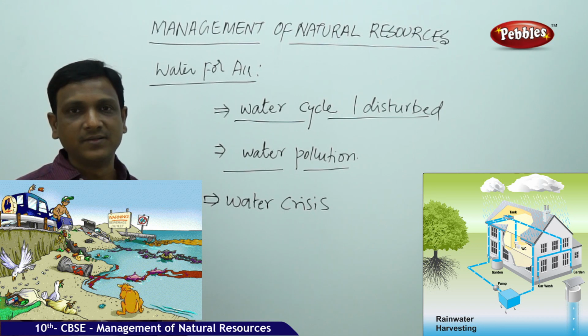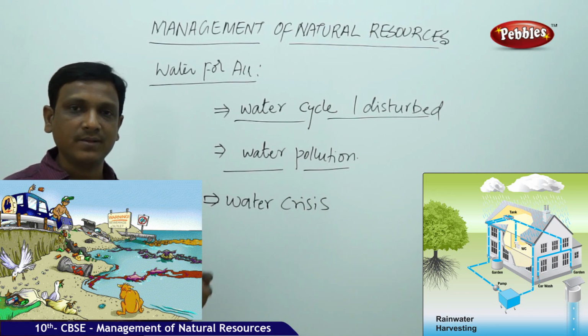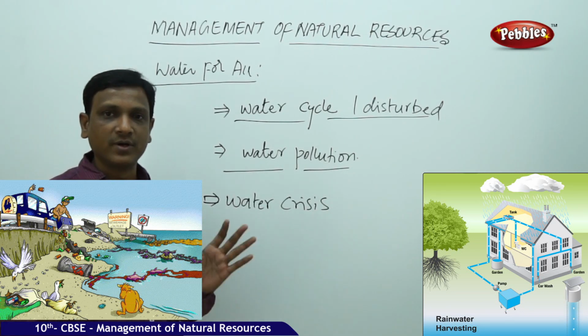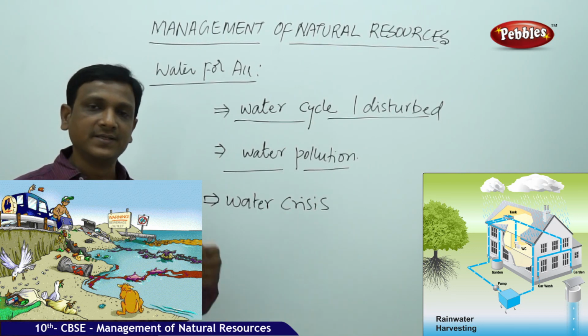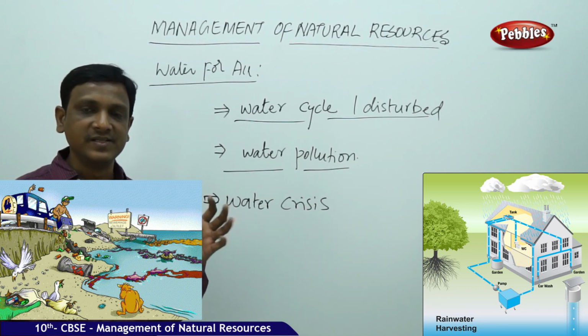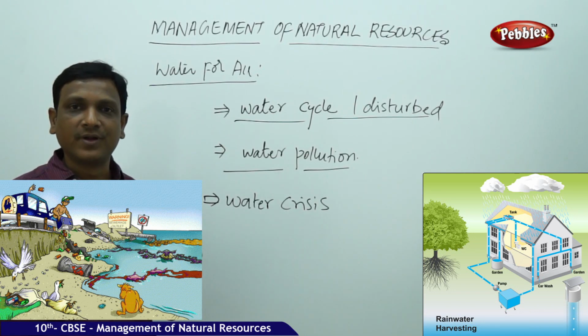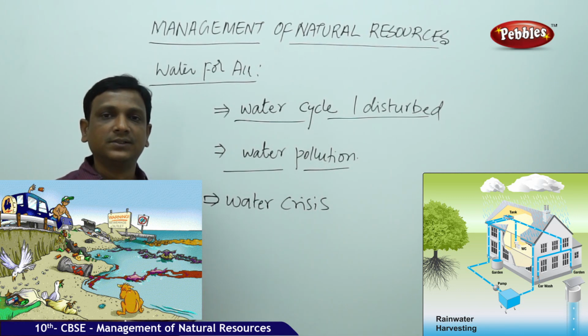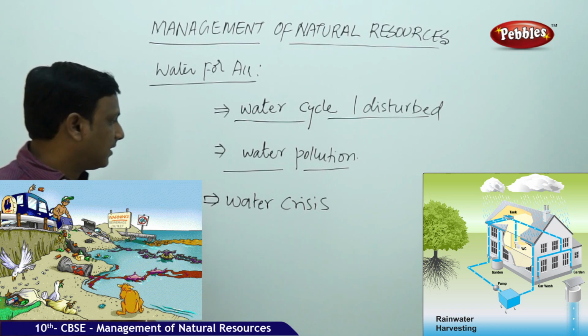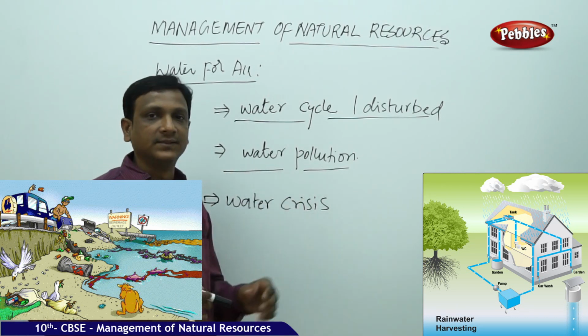But later what happened? The new technologies came, the new methods came, and the British brought approaches like building big dams. So people totally forgot about the maintenance of their local water bodies. People thought that it is the duty of the government to build the dams and supply the water. So supply of water is the duty of government. The local water body maintenance was totally forgotten. So now it is the big issue. What is that? Water crisis.